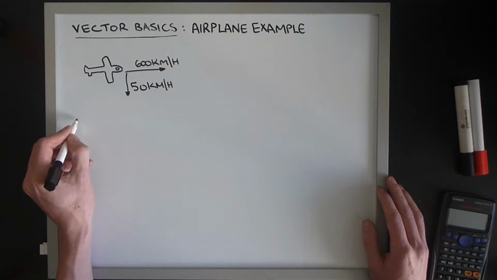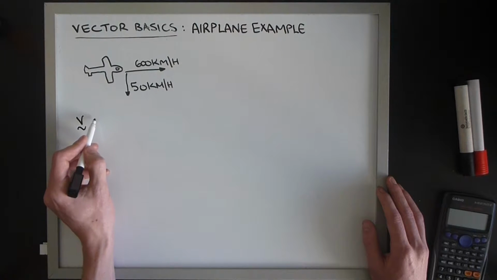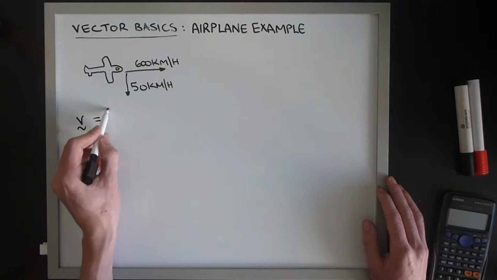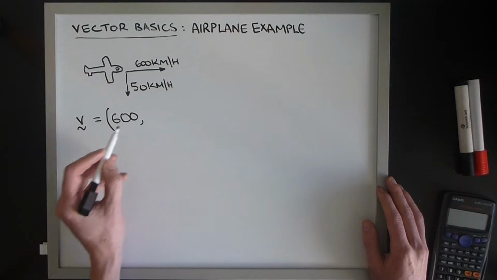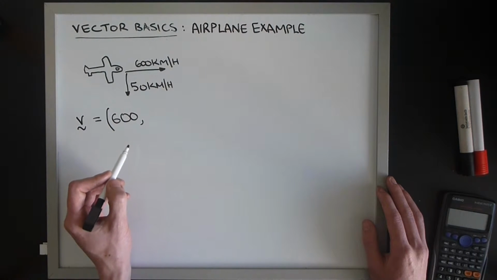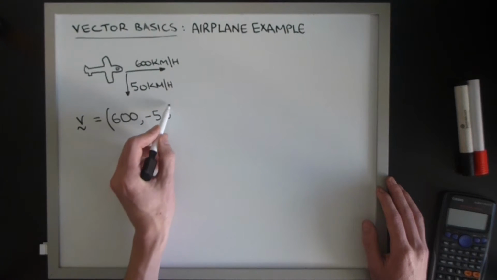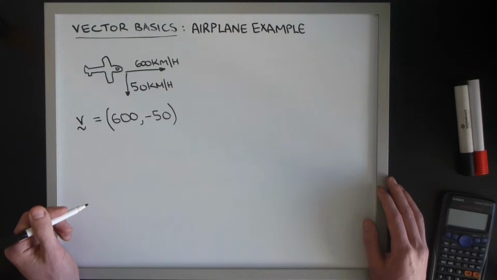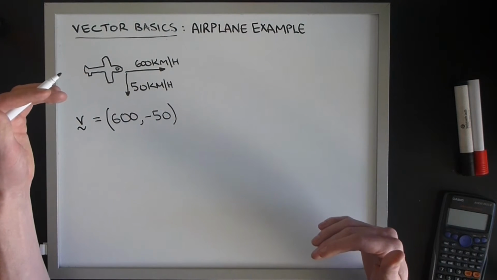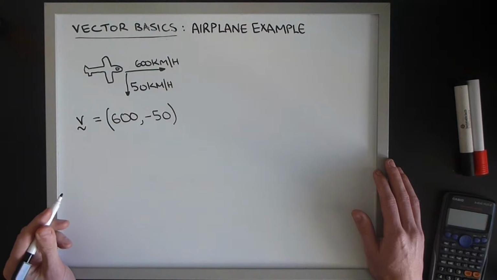Now, if we were to think about the vector on its own, we'll call it v. If we identify north to be the positive axis for the y-axis, then the vector itself will be (600, -50), if we're only looking in two dimensions and assuming that the plane does not gain or lose any altitude due to the wind.